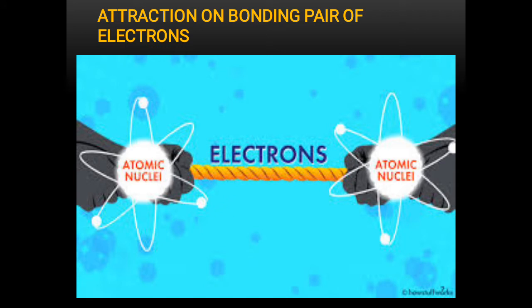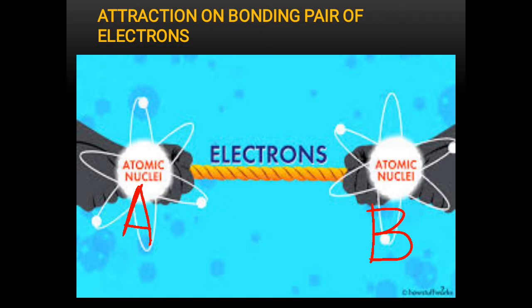Now consider these two atoms, let's imagine this is atom A, bonded to atom B. Then they must be exchanging electrons to complete their octets, or in other words, to become stable.